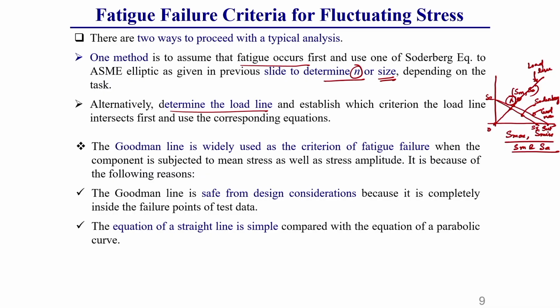Similarly, based on strain values, whatever different points we got, it is observed that this Goodman line is below those points.